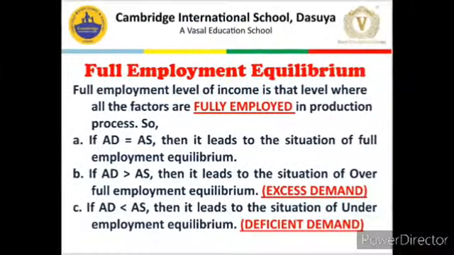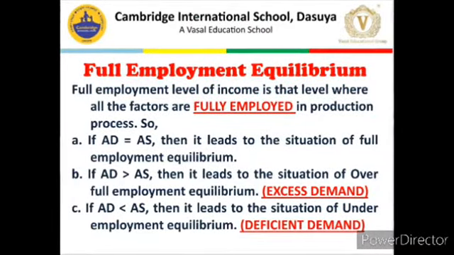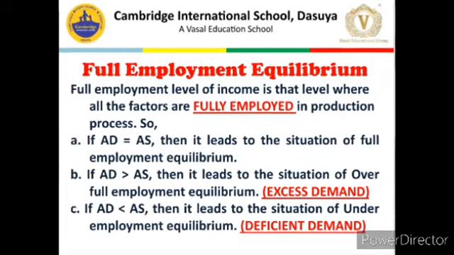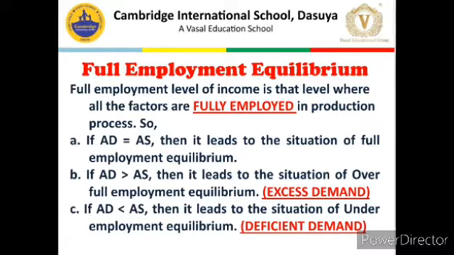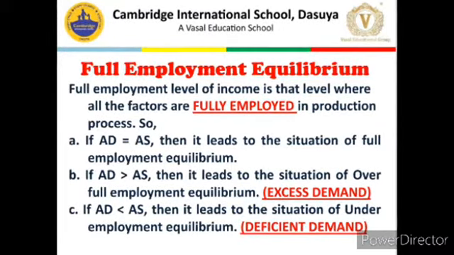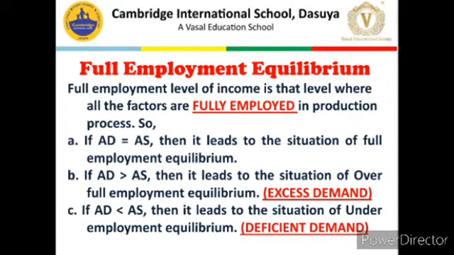Now, first of all, we must know what the meaning of full employment equilibrium is. This situation arises when AD is equal to AS or I is equal to S. In this situation, all the factors of production available in an economy are fully employed.